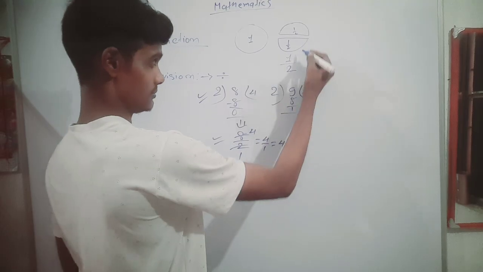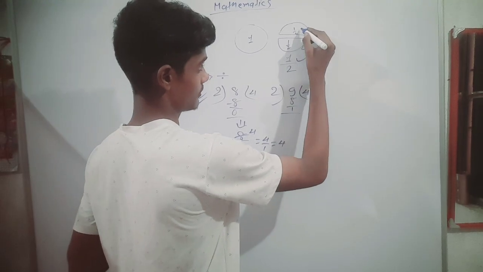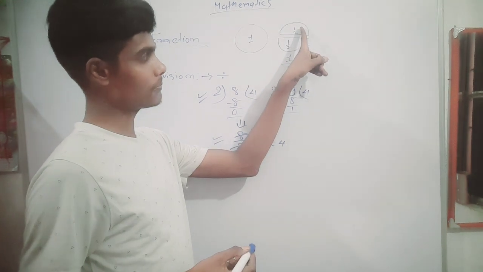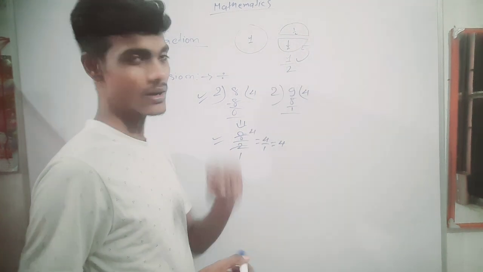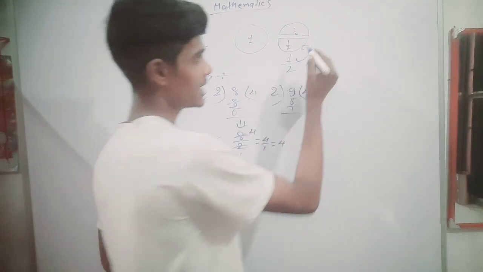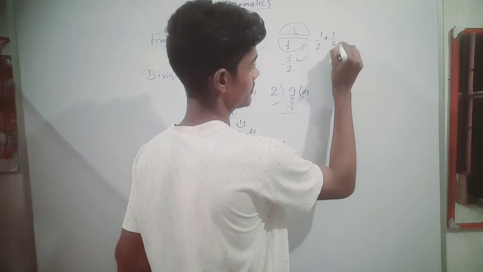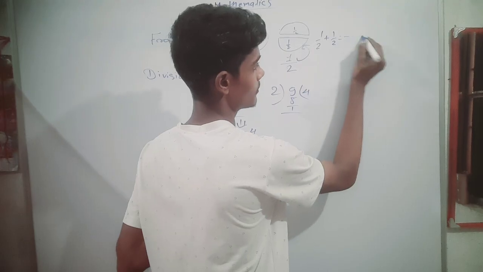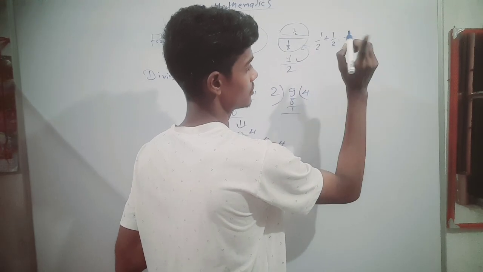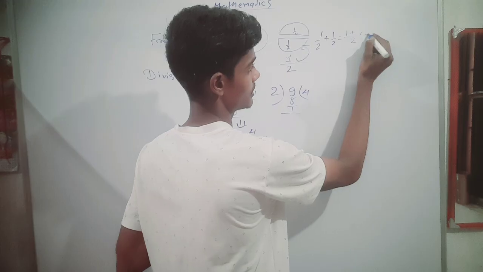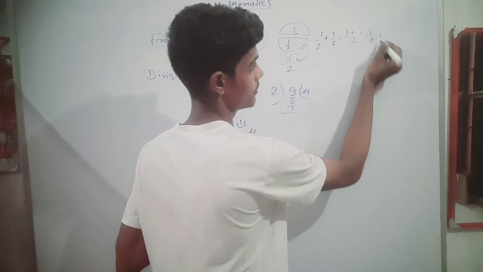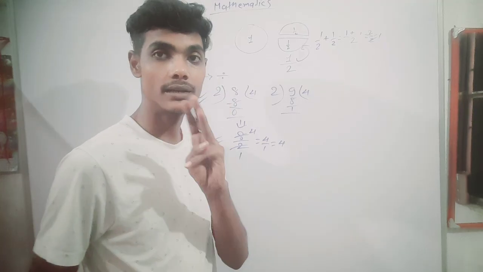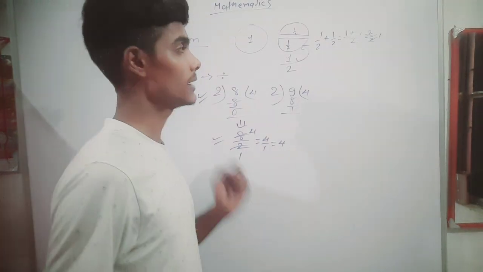So this is 1 by 2 and 1 by 2, 1 by 2 part and 1 by 2 part. 1 by 2 part is half part of the bread, and this is also half part of the bread. If I add 1 by 2 plus 1 by 2, it will become 1. Yes, you can see that the LCM of 2 is 2, 2 divide 2 is 1, 1 plus 1 is 2 by 2. If we divide, it will become 1. It is the mathematical representation of bread for 1 by 2.